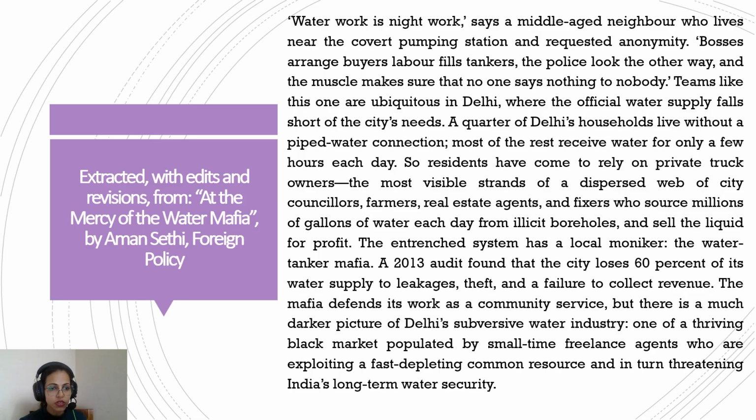So these people who are a part of this mafia believe that they are doing community service because they are taking water to the people who are not able to get water from the government service. But that's not really the case. It's a much darker picture: first they are stealing water, and hence they are depleting the common resource. Groundwater is a common resource, and by depleting it they endanger long term water security.